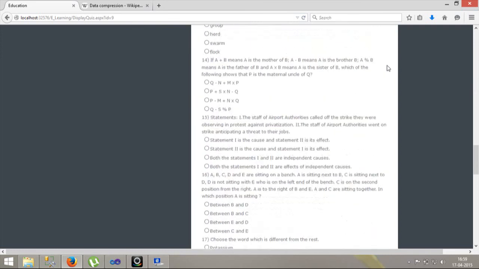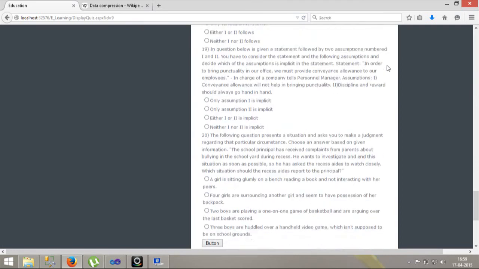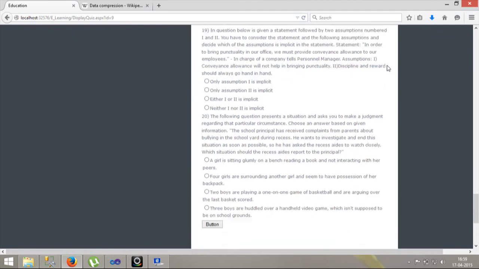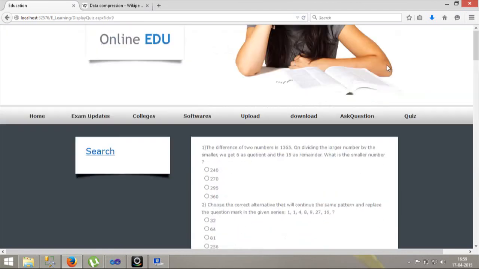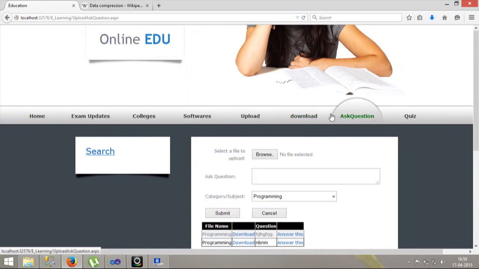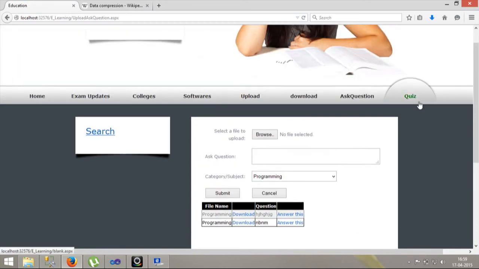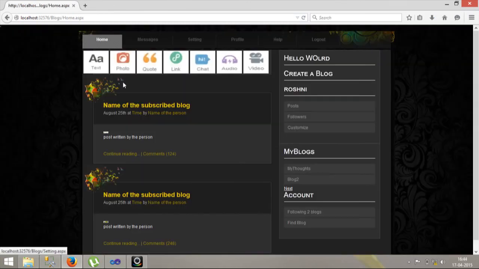After clicking this button, the person will be navigated to another page and he will be shown his marks, and then here a person can ask a question.